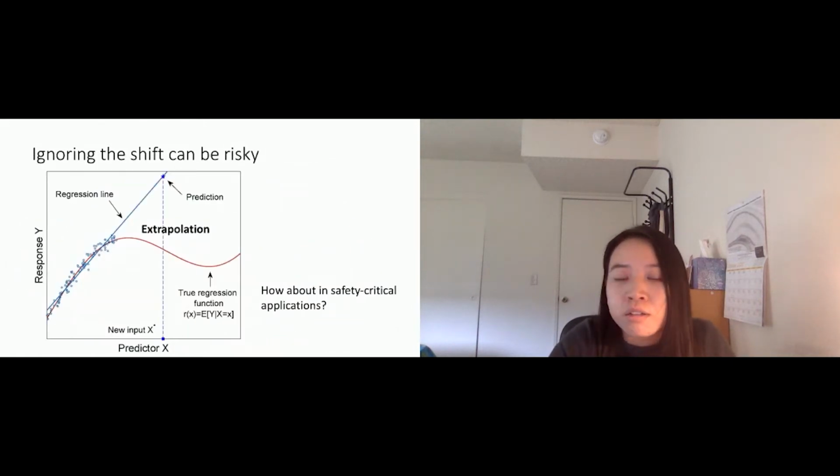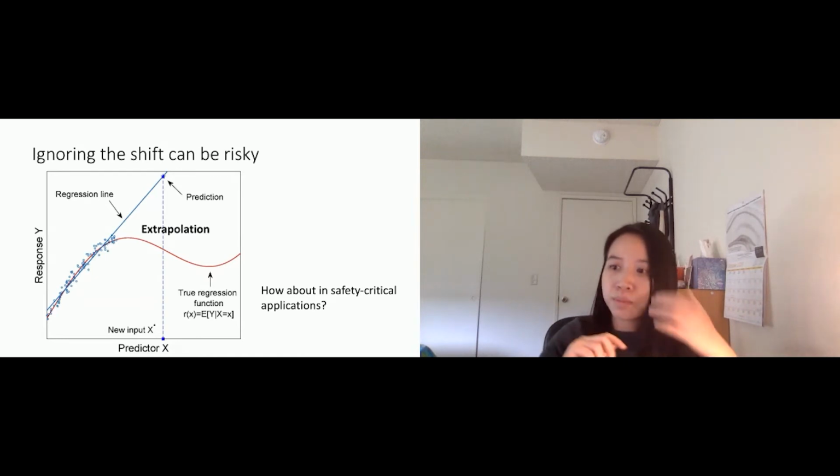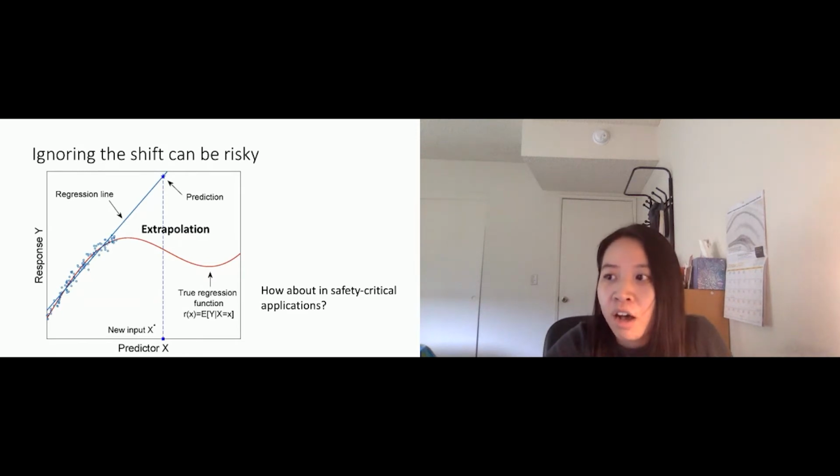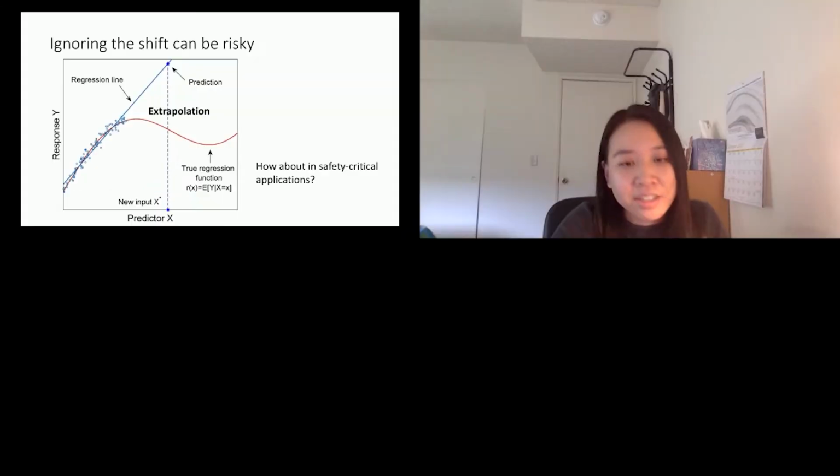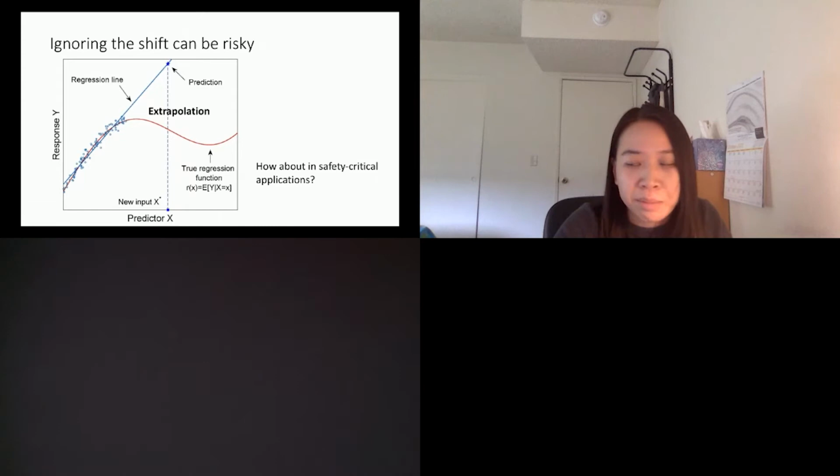So what will be the right model extrapolation strategy when we are in these safety critical applications? For example, in this very simple regression problem, we have some blue dots as training data. If we only depend on this training data and blindly extrapolate the model using this linear model, you will see there's a big gap between this prediction and the ground truth, which is the red curve. So what should be the right extrapolation strategy using our historical data when we are in these high stakes and safety critical applications?